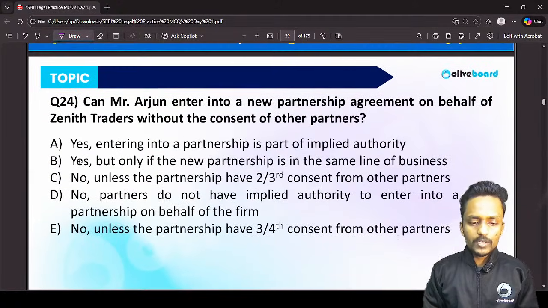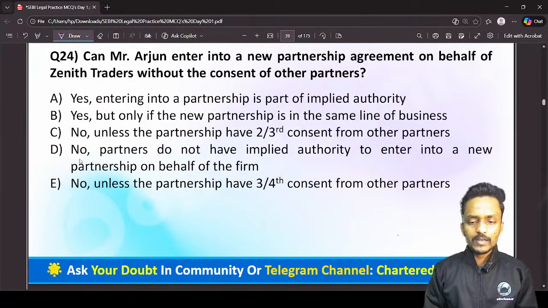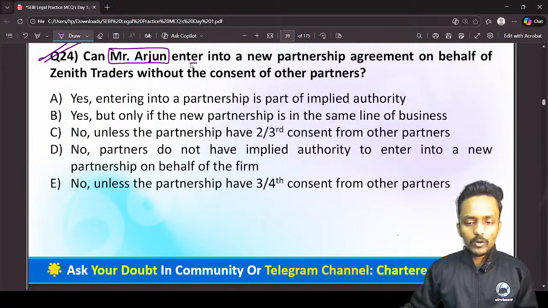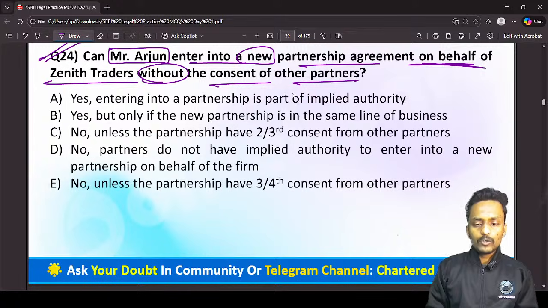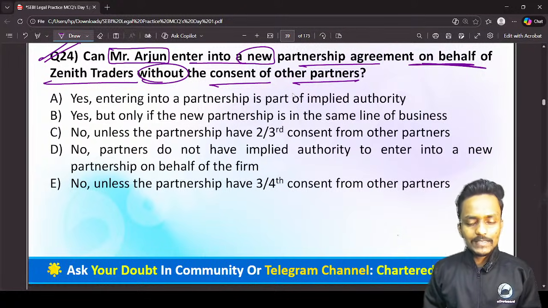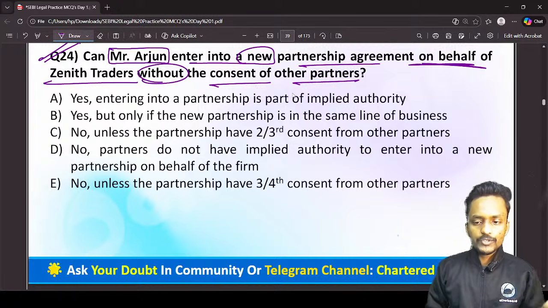So can I say option C is the absolutely correct answer? Yes, sir. Now we have question number 24. This question is talking about Mr. Arun entering into a partnership agreement on behalf of Jina Trader without the consent of the other partner. Now the question is asking whether he has a right to enter, on behalf of the partnership firm, into any new partnership agreement.